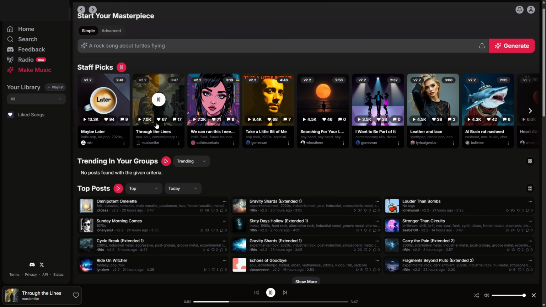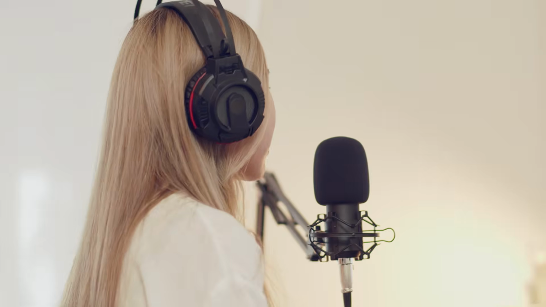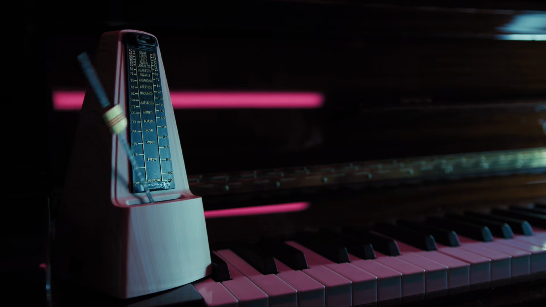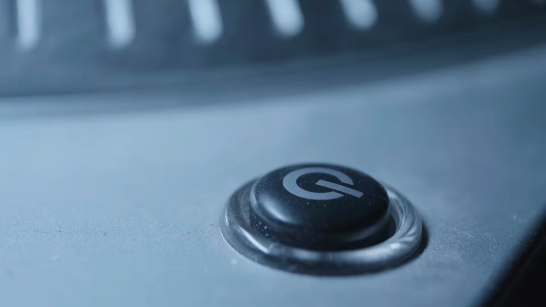And don't just think about releasing music albums. Think about how it can help you create viral content, background music for your products, marketing, and much more. So stay with me, because I'm going to show you how to get 100% out of this tool. You have the direct link in the Discord in the description.